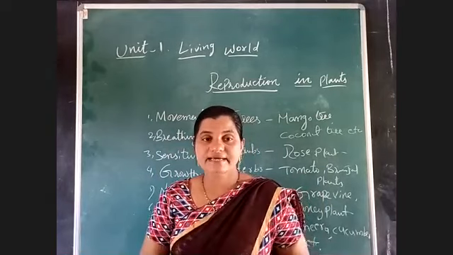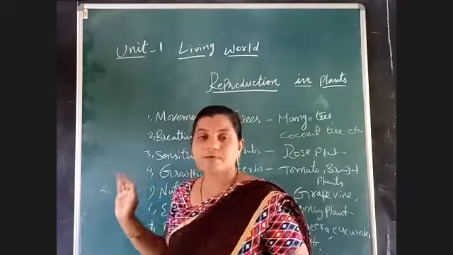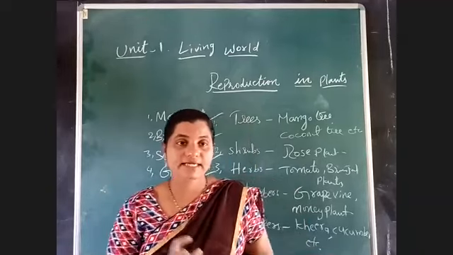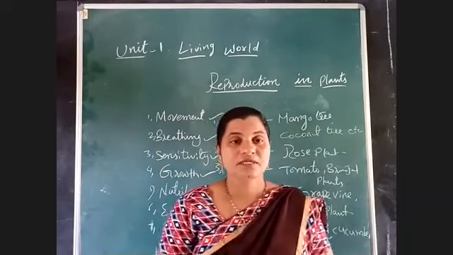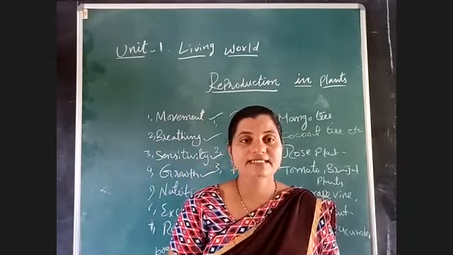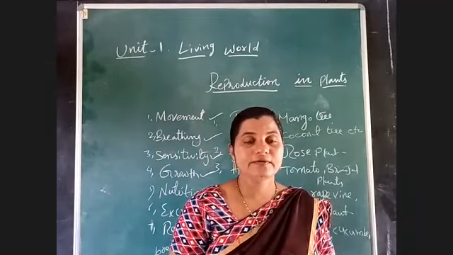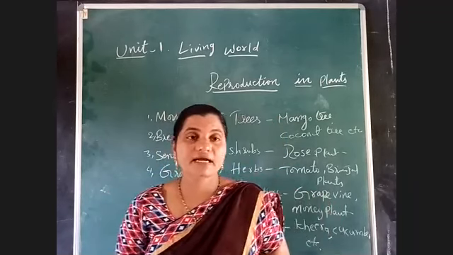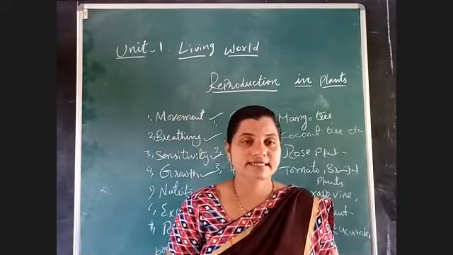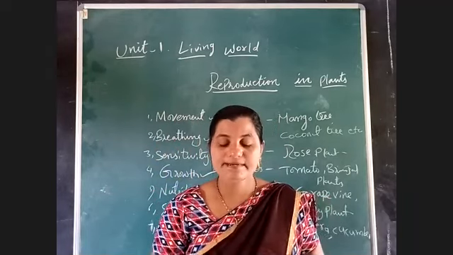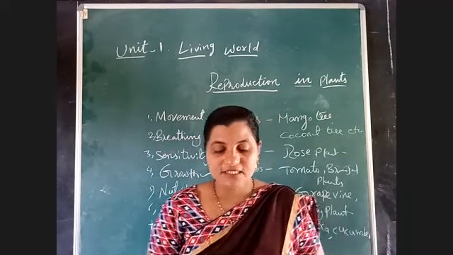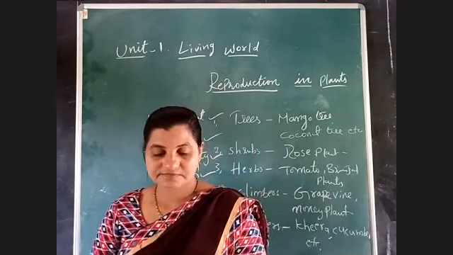In the same manner, plants are also capable of giving birth to their young saplings or young plants. Commonly, we can see that seeds germinate into a small plant, and after many days the plant becomes a big or tall tree. In the same manner, all plants are capable of giving birth to their own kind. So this is known as reproduction.